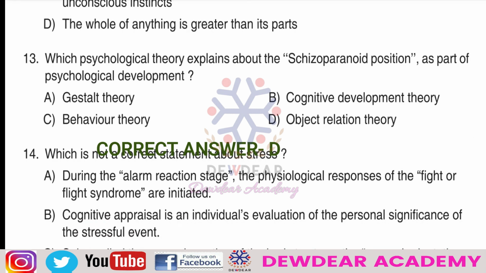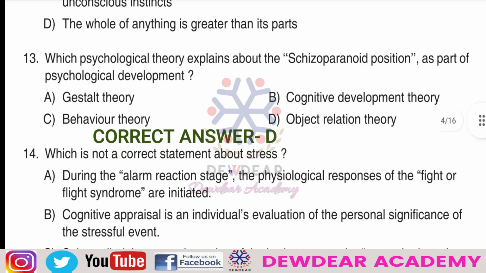Object relation theory is a psychodynamic theory, and the term object relation was coined by Ronald Fairbairn. Melanie Klein is most commonly identified with object relations theory, and it describes the process of developing a mind as one grows in relation to others in the environment.